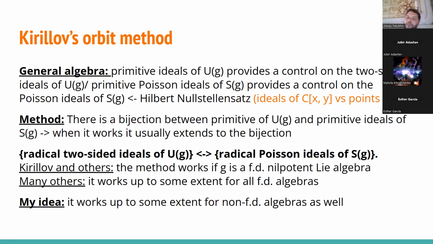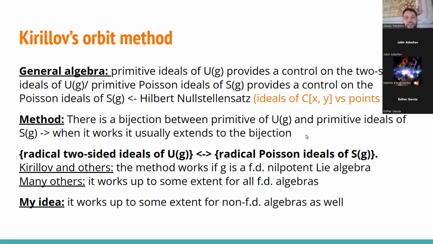Well, this is the story for characteristic 0. For characteristic p, it's a bit different, but still a little bit familiar. So my idea was that it really works up to some extent for non-finite dimensional algebras as well. It might not be a very deep one, but it seems that it was ignored for quite a long time, and